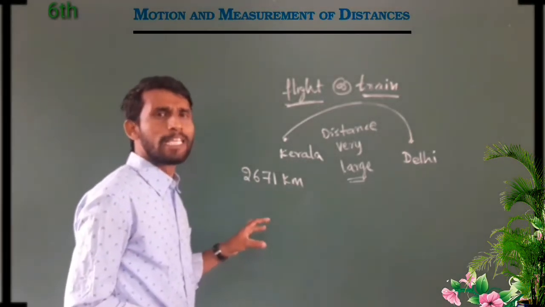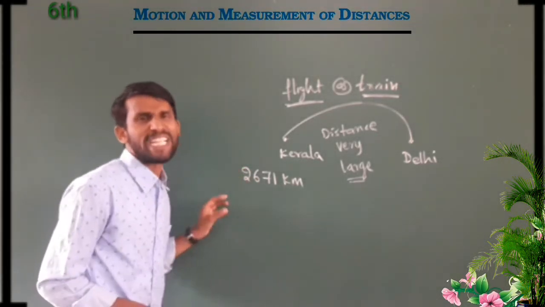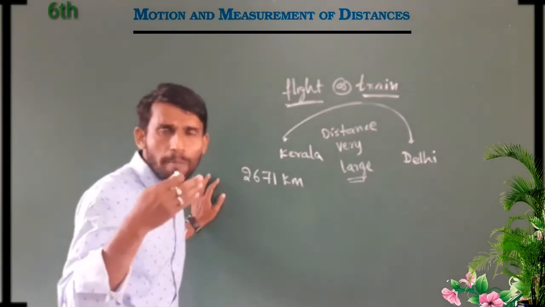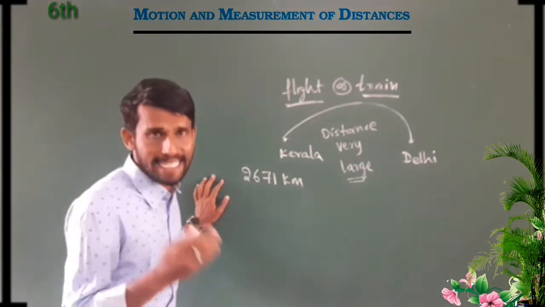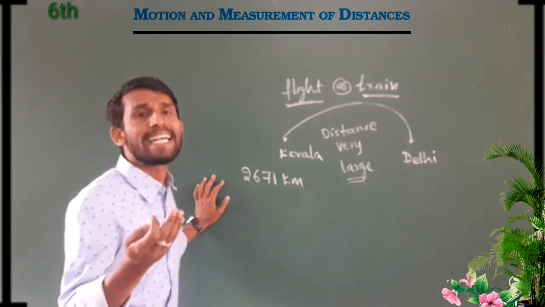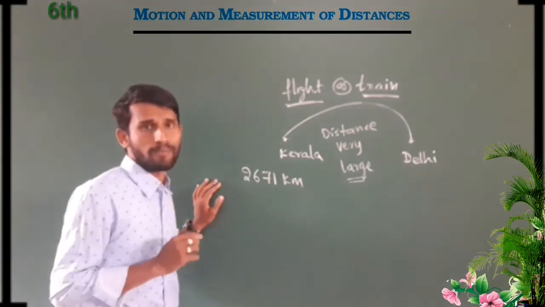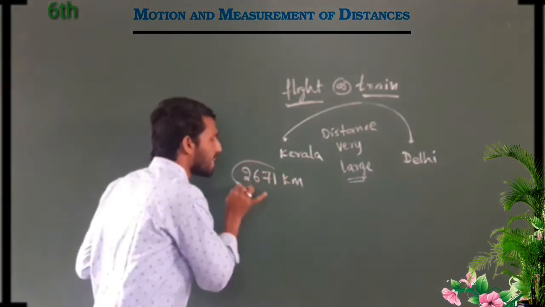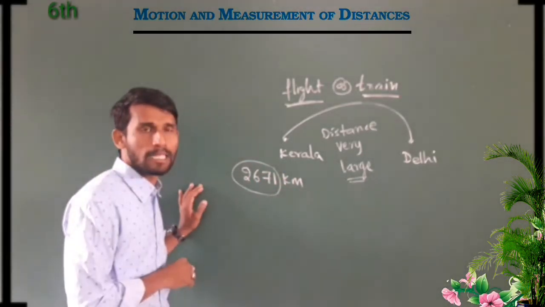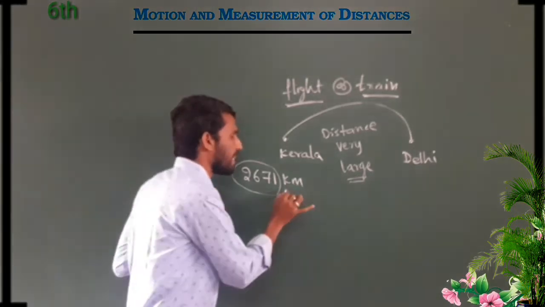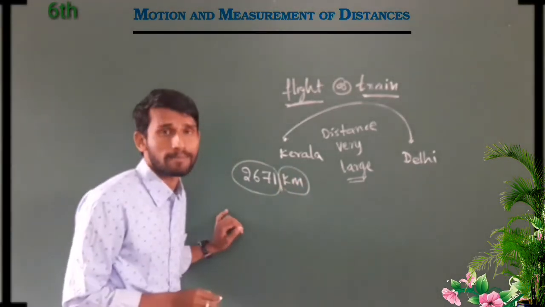Dear friend, you notice some points here. When you are measuring any distances, you will find two things. First one is you find a number. Next, the second one is the unit.